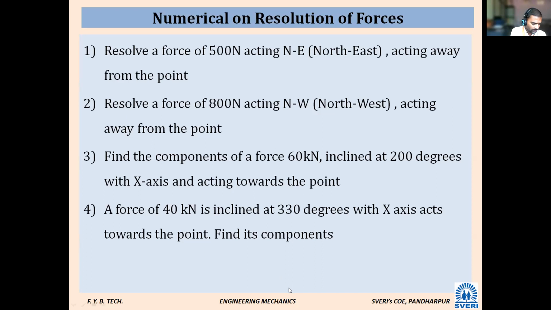So the force P is given, that is 60 kilonewton, and theta is given as 200 degrees, acting towards the point. So how to solve this one?